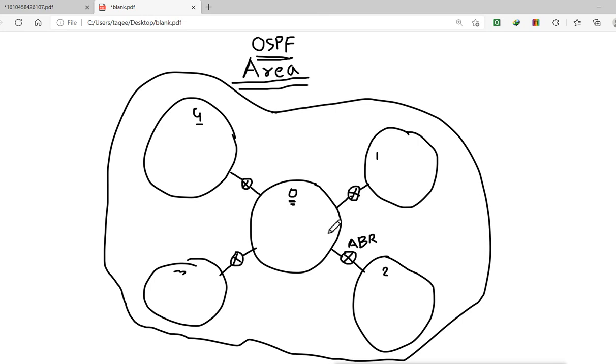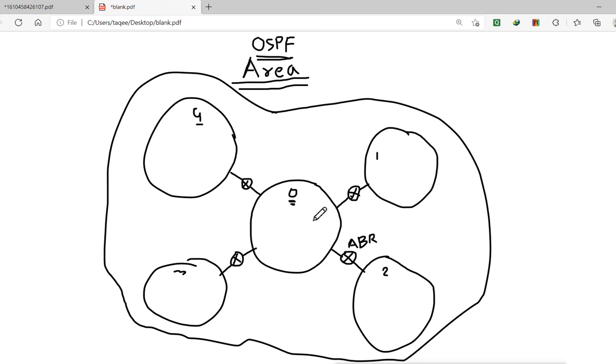Now, if we are designing OSPF with these different areas, then it is very important to make sure that we do the summarization, and that is why we configure areas. Otherwise, if we don't do the summarization, then we don't need to configure the areas. So what is the benefit of summarization? Suppose we don't do the summarization, then what happens?